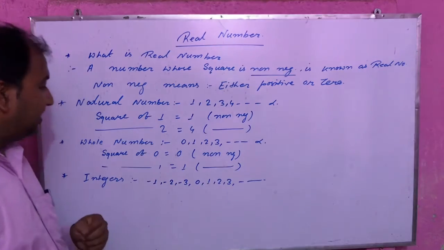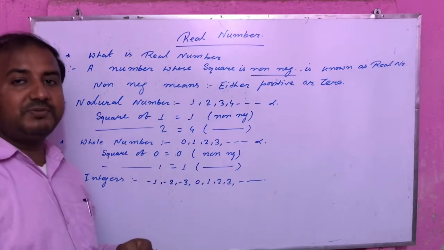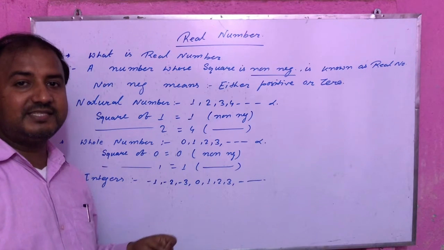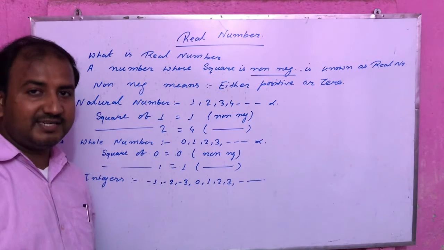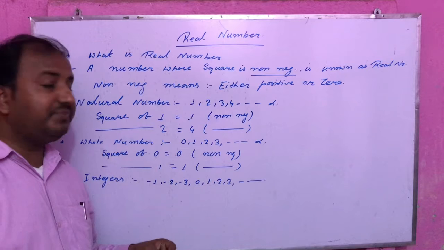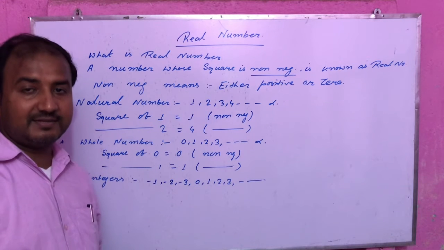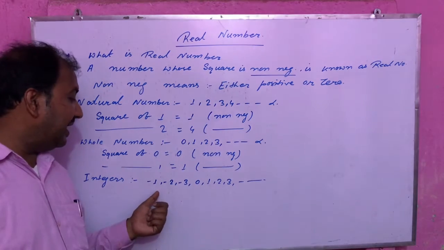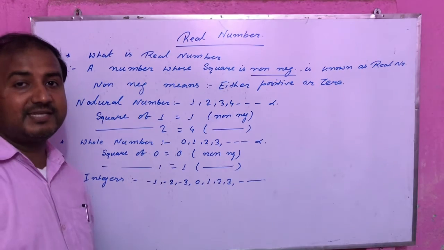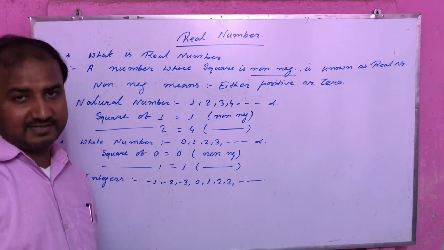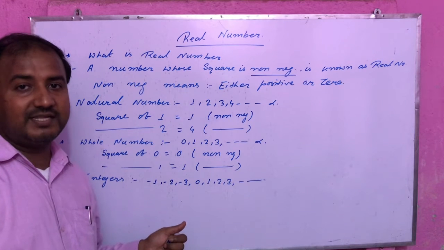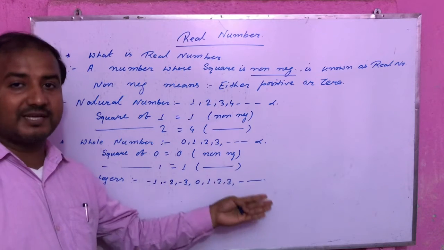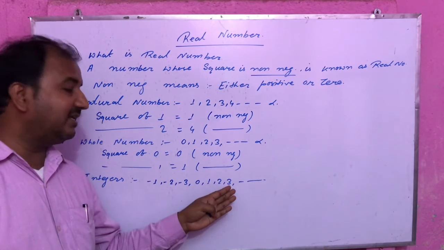Here, if someone similarly asks what is the smallest integer, the answer is we can't find the smallest integer, same as we can't find the largest integer. Why can't we find them? Actually, each integer has its own predecessor. That's why we can't find the smallest integer. And each integer has its own successor. That's why we can't find the largest integer.